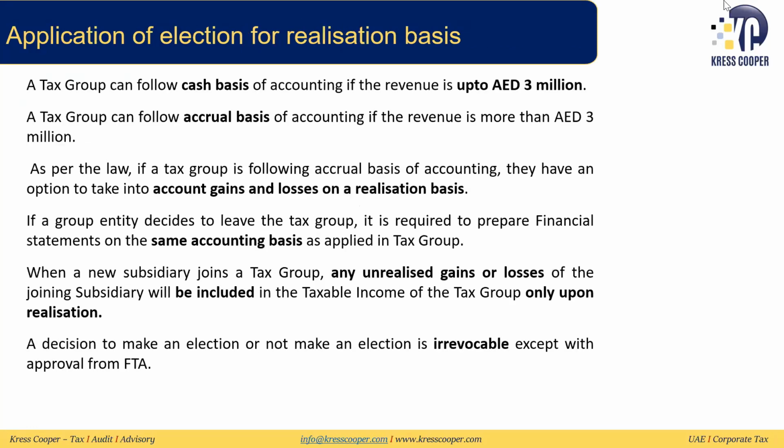Then we looked at that if the tax group is following the cash basis of accounting, we need to look at the revenues up to 3 million at a group level. For the accrual basis, we will look at the group level if it is more than 3 million or not. So if the tax group is following the accrual basis of accounting, let's say, and they have the option to account for gain and loss on a realization basis, and then the group entity decides to leave the tax group, it is required to prepare the financial statements on the same accounting basis as was applied when it was part of the tax group.